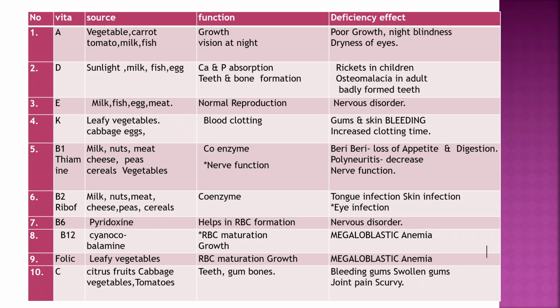Vitamin D: sources are sunlight, milk, fish, egg. Function: calcium and phosphorus absorption, teeth and bone formation. Deficiency: rickets in children, osteomalacia in adults, badly formed teeth.